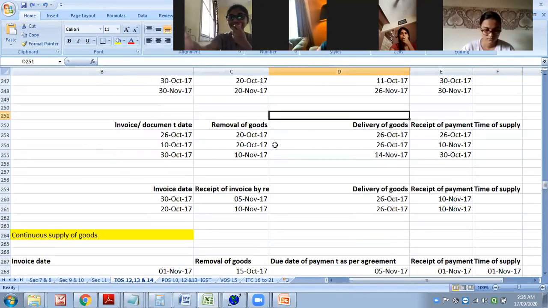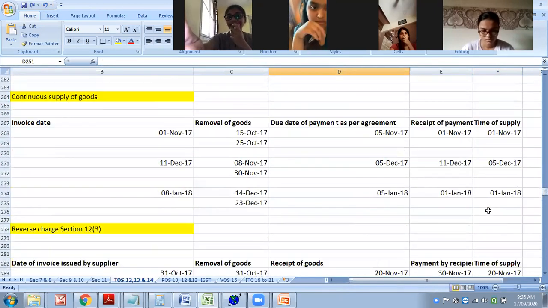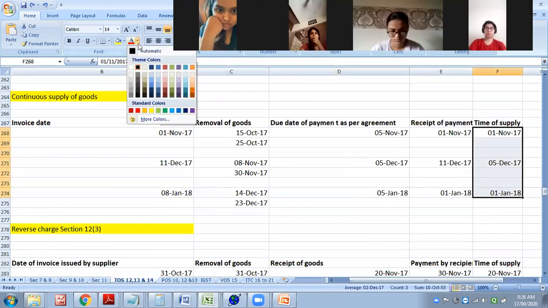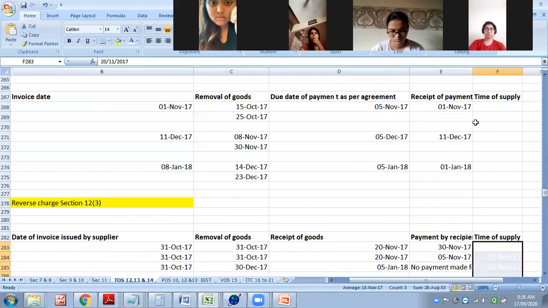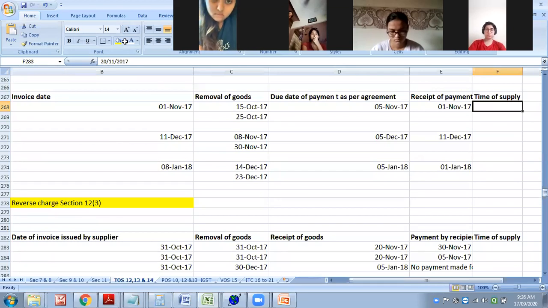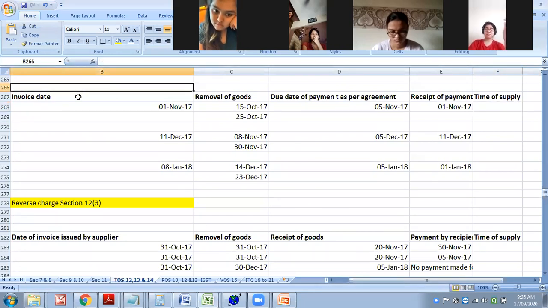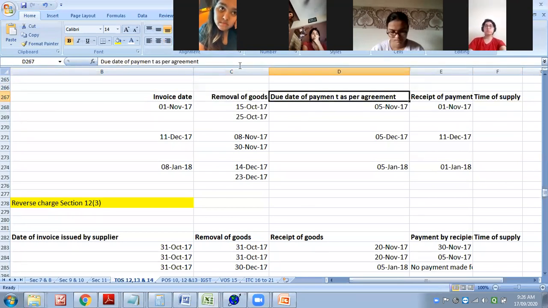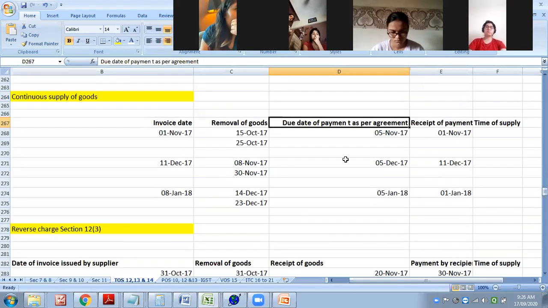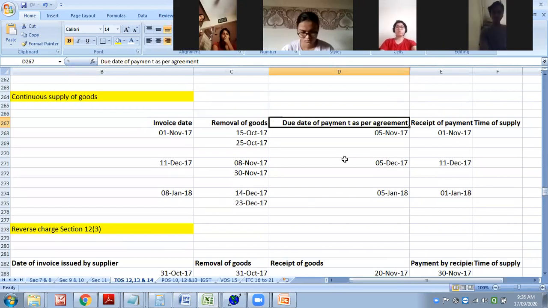Chalo. Now let us go for continuous supply. Just give me one moment. So this all we have seen earlier as a descriptive.